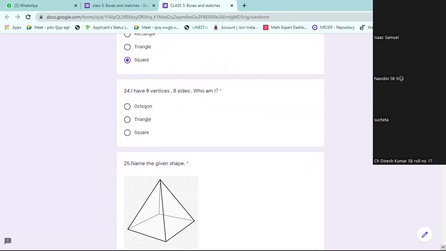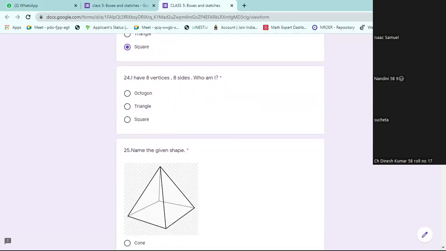I have 8 vertices, sir, octagon. 8 sides. Octagon means 8 sides, 8 vertices. Octagon will have 8 sides. Hexagon will have 6 sides. Pentagon will have 5 sides.